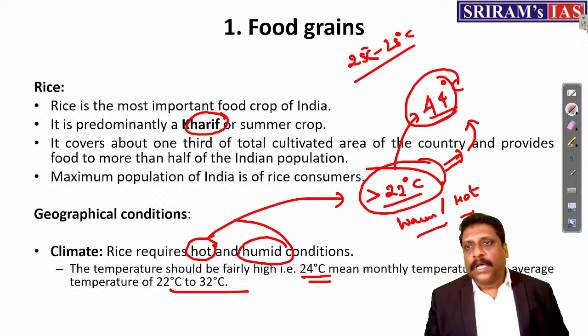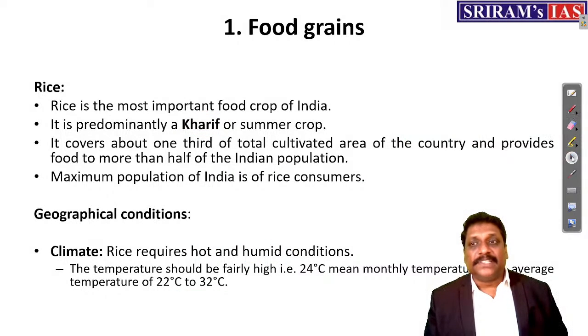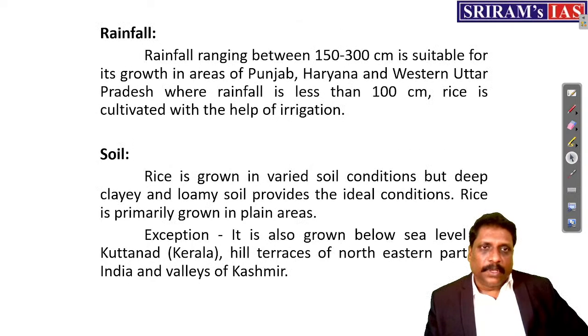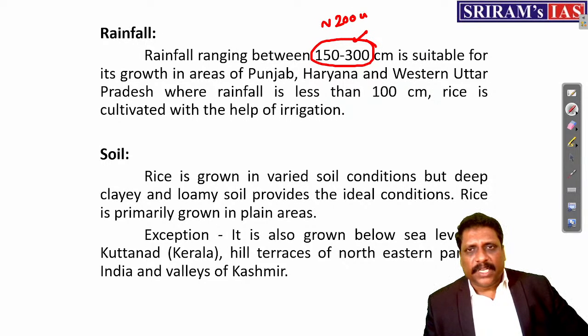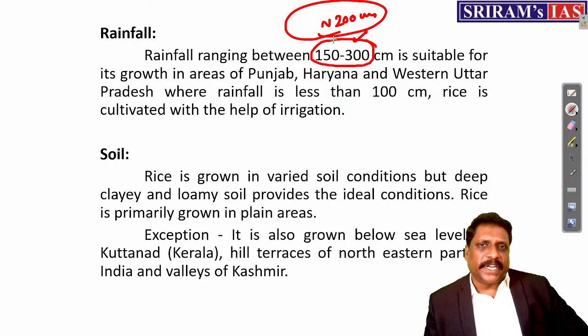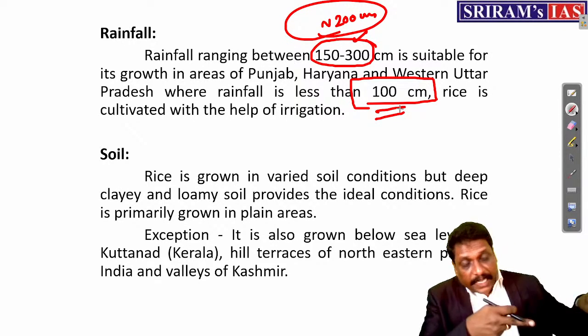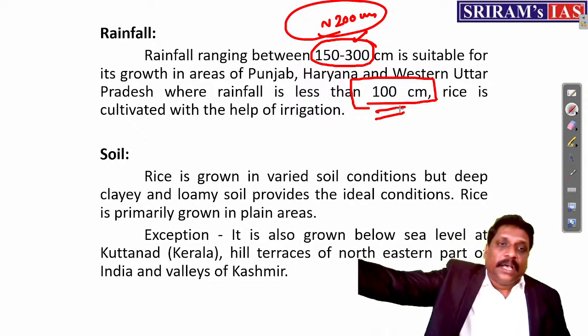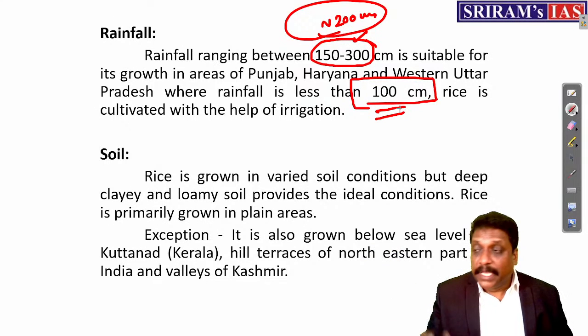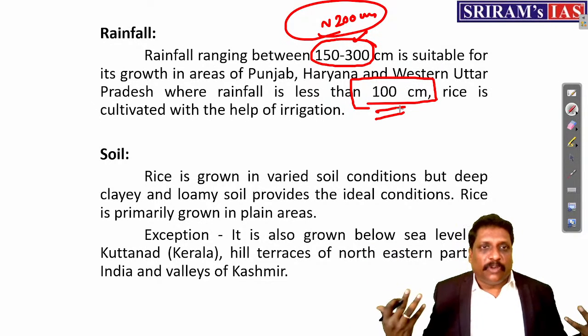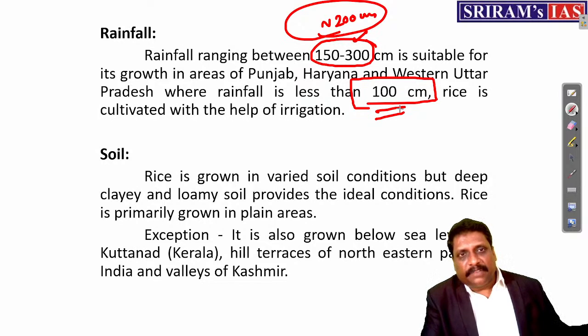Now, 22 degrees centigrade itself, you consider that they are warm. Rainfall, humid. When I say humid, 150 to 300 centimeters. Somewhere, if you are nearing 200 centimeters, you call them as what? Humid. But of course, even in a place where there is less rainfall, I can go for rice cultivation, provided I have the help of irrigation. Punjab and Haryana is a classical example where rainfall is not much, but irrigation helps us in having rice cultivation.